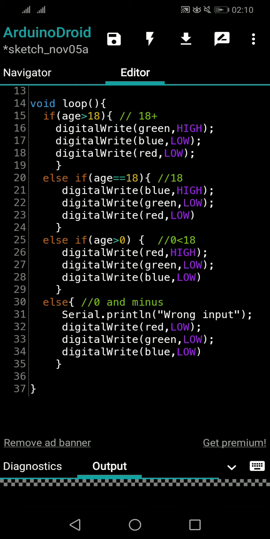So you studied if and else conditions, and how to validate the minus values and give a wrong input. If we are saying greater than 0 at the third place, why does it make sense? Because the valid range is 0 to 18. Values like 20 will not be there, because the earlier conditions at line number 15 and line number 20 will filter them. After line number 20, only values less than 18 will come. So having only greater than 0 at line number 25 is enough. You understood how to validate with if and else.